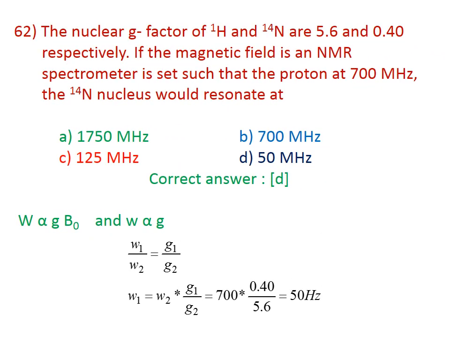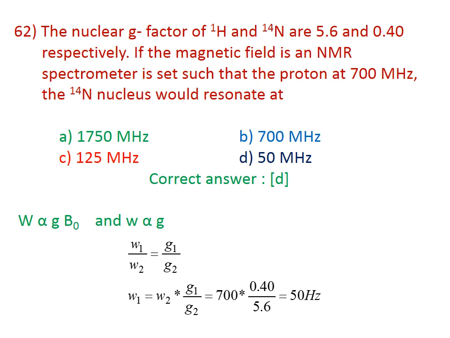62. The nuclear g factors of H1 and N14 are 5.6 and 0.40 respectively. If the magnetic field in the NMR spectrometer is set such that the proton resonates at 700 MHz, N14 nucleus would resonate at, the correct answer is D, 50 MHz.